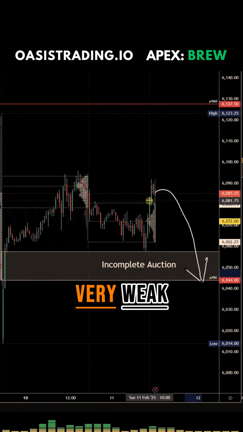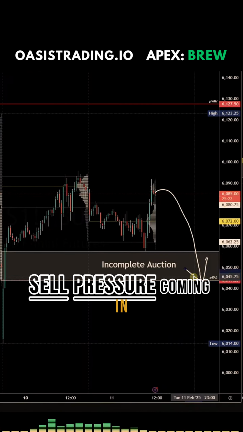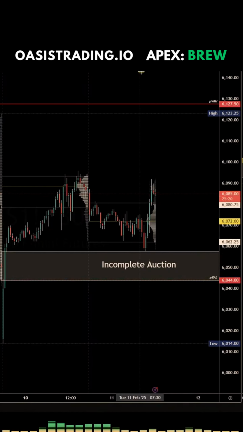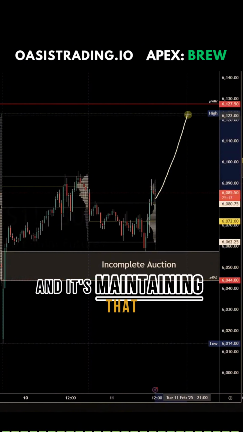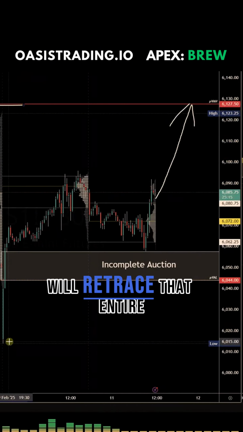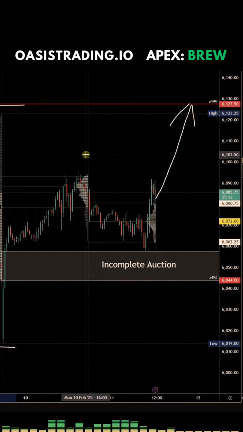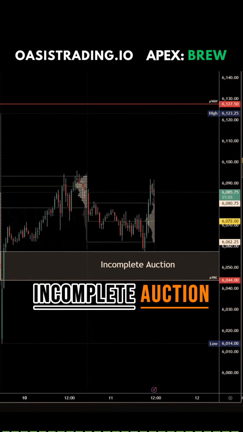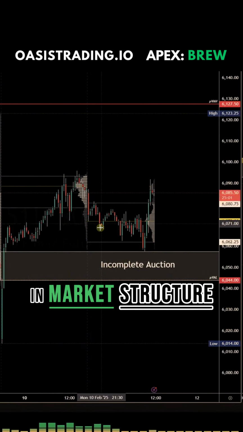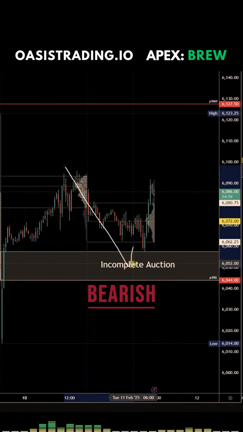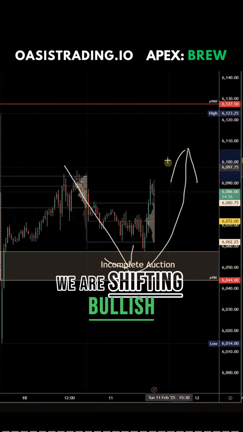If we open up very weak and we start to see a lot of sell pressure coming in, we can look for that incomplete auction. If it's very bullish and it's maintaining that trend, then most likely we will not retrace that entire day. But basically, the incomplete auction is showing a shift in market structure. We were looking bearish, we are shifting bullish.